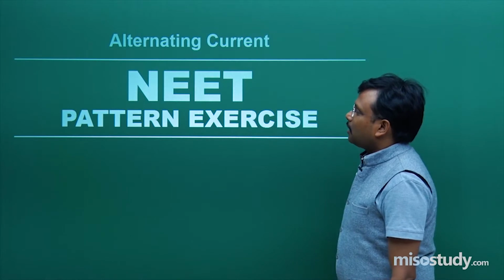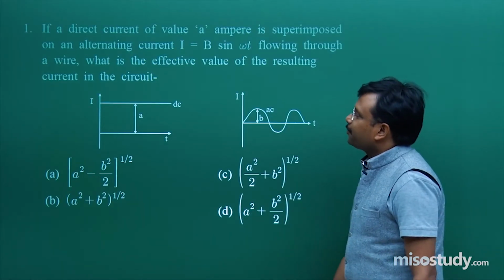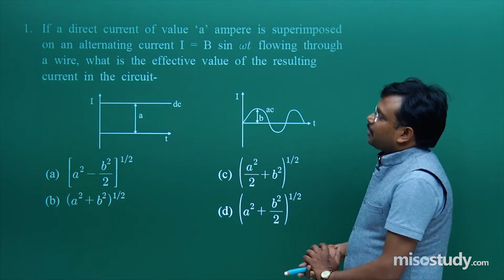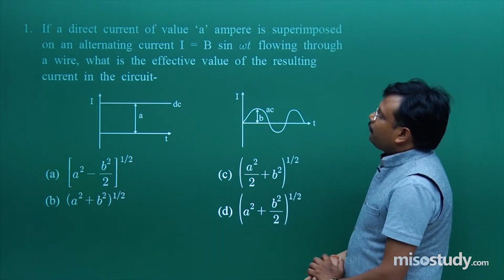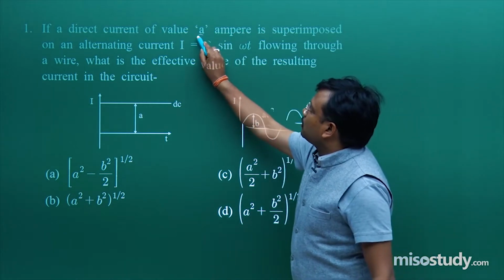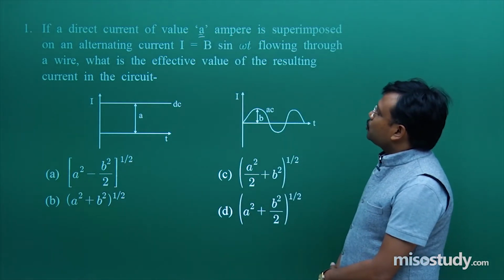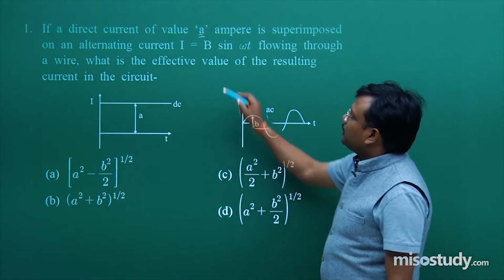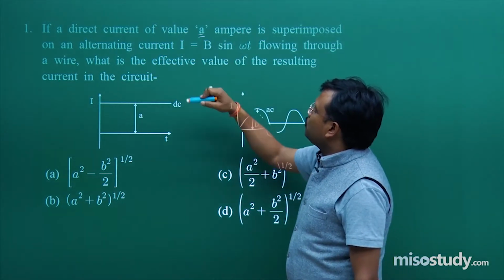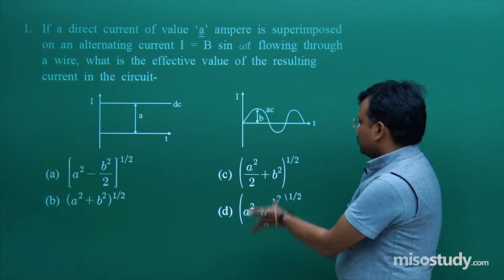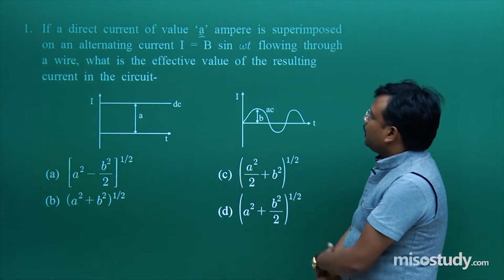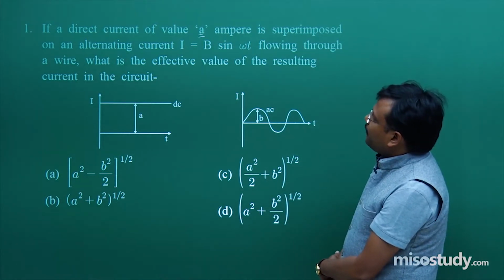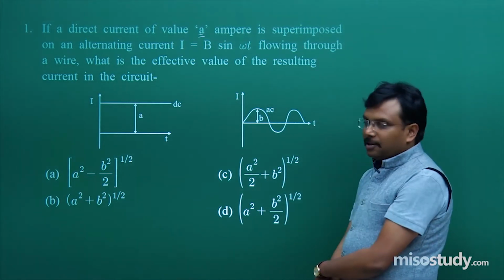Welcome back to this Meso study video class. Now in this question, what is mentioned? If a direct current of value A ampere is superimposed on an alternating current I equal to b sin omega t, you can use capital B also, but as it is given here, you can use the small value. Flowing through a wire, what is the effective value of the resulting current in the circuit?